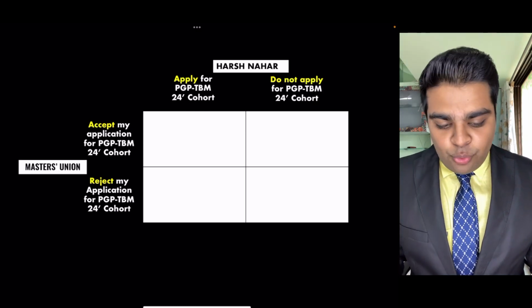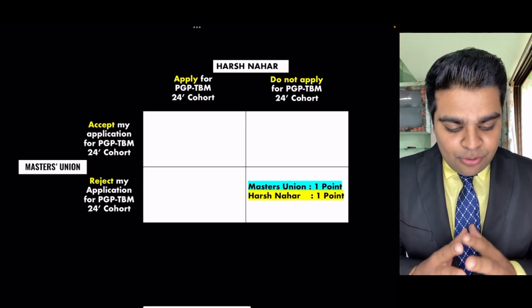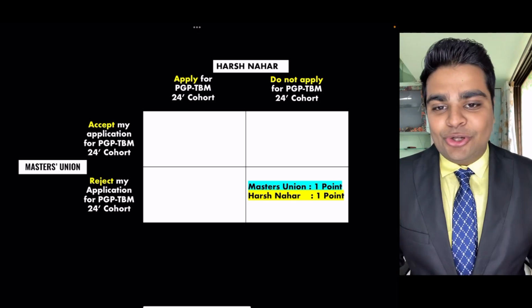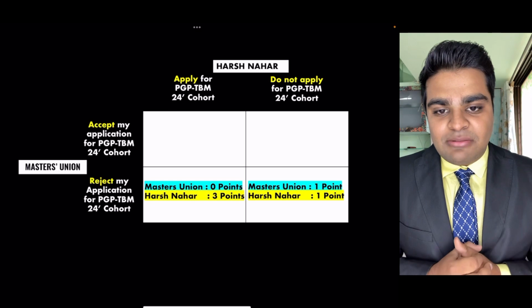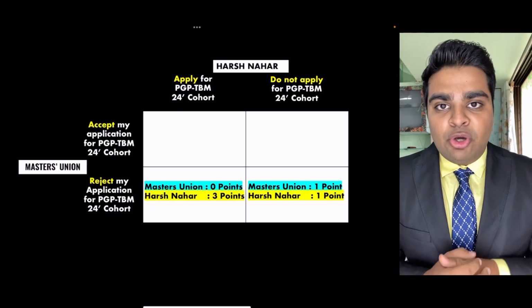Let's talk about a scenario where I do not apply for the program and Masters Union rejects my application. In such a scenario, Masters Union and I both get 1 point each. Now let's talk about a scenario which is possible but not favorable for me. That is, I apply for the program but Masters Union rejects my application. In such a scenario, Masters Union gets 0 points and I get 3 points because I cooperated.